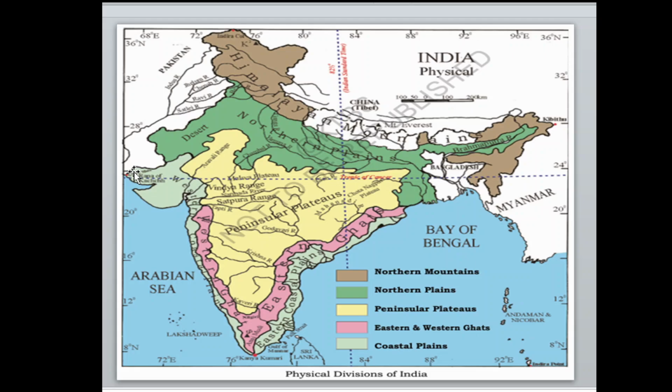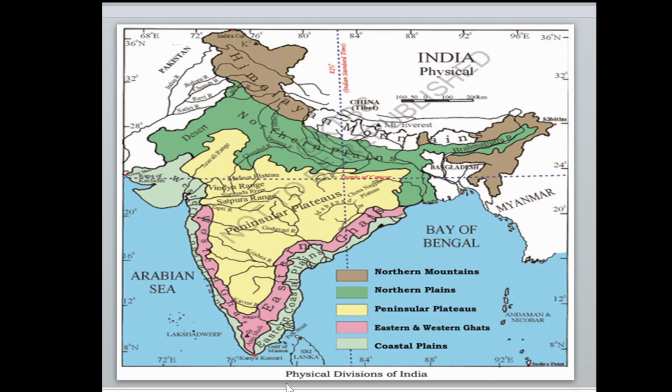It starts in Gujarat and ends nearby West Bengal. Yes, in West Bengal it ends. This area from here to here is 6,100 kilometers.